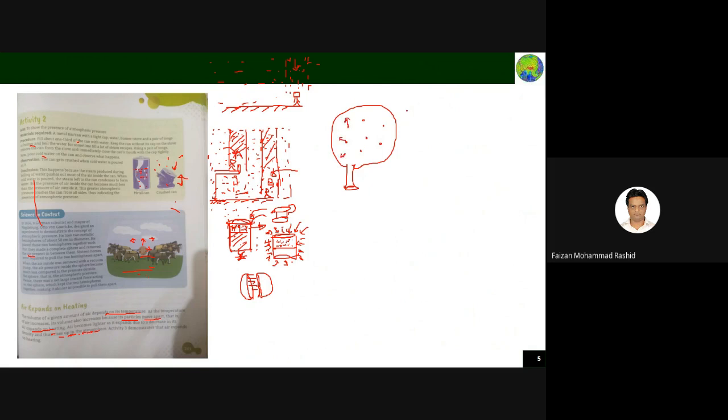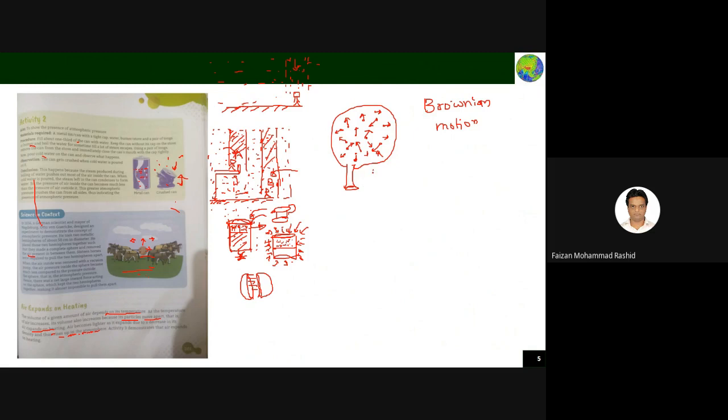It is called, you don't know this one, but it will come to you in 11th class, Brownian motion. Brownian motion means all the particles are moving in all possible directions, and you don't have any control. Someone is moving in this direction, someone in that direction. So all the particles of air are moving in all possible directions. You can't restrict them to move in only one direction.